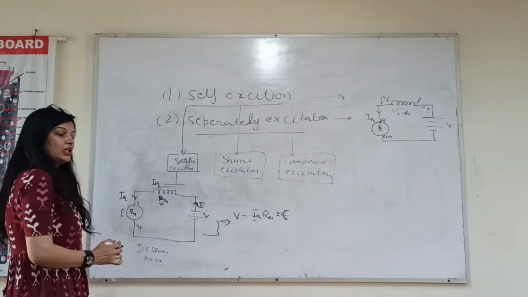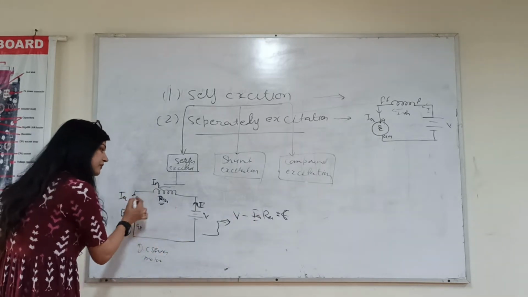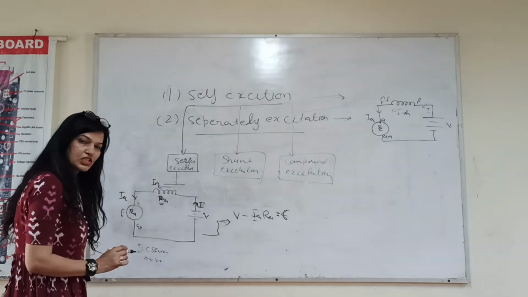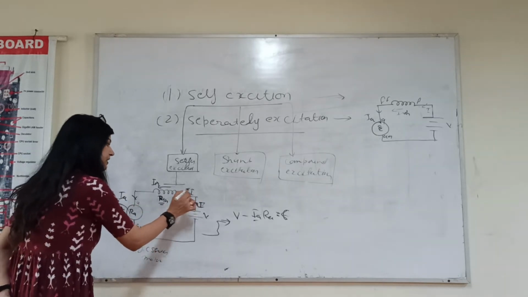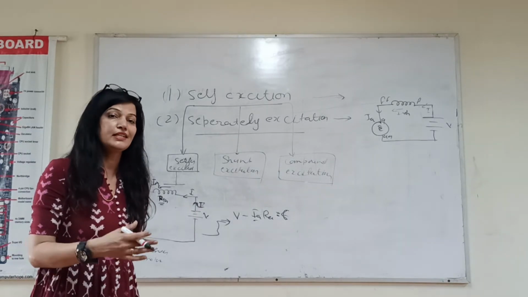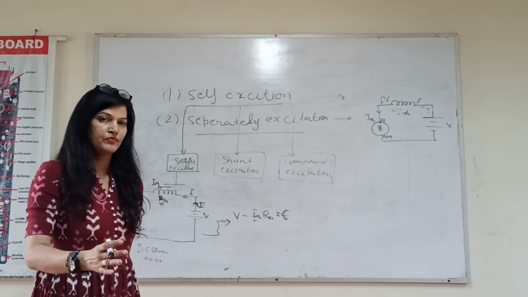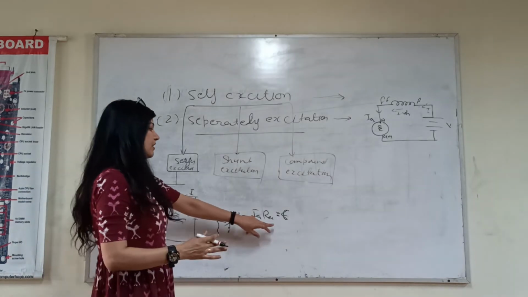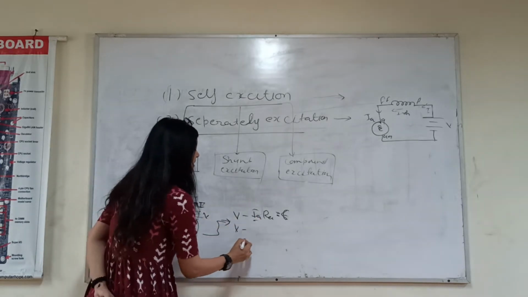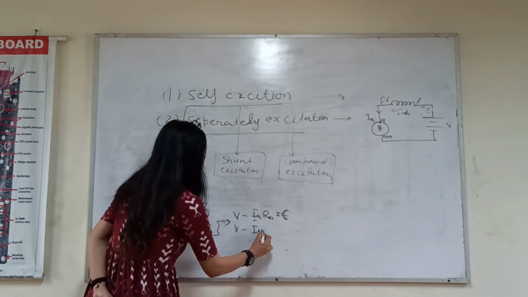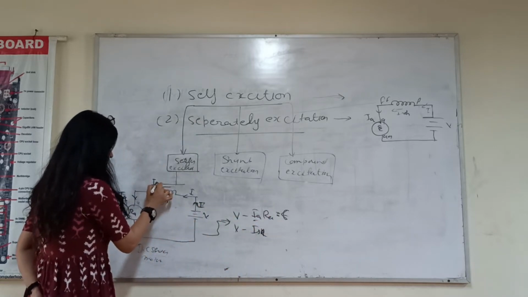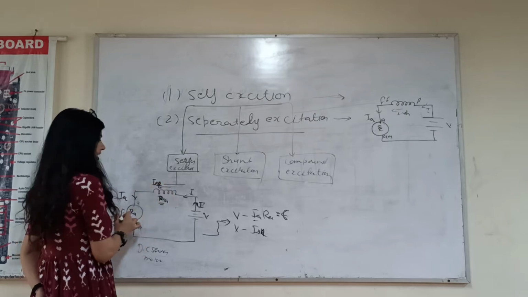IA is the total armature current, but if these two windings are connected in series with each other, then this current and this current are all in the same line, and in a series circuit the current will remain the same. So if we are writing the equation with IA RA, we can also write it with ISE, in series.